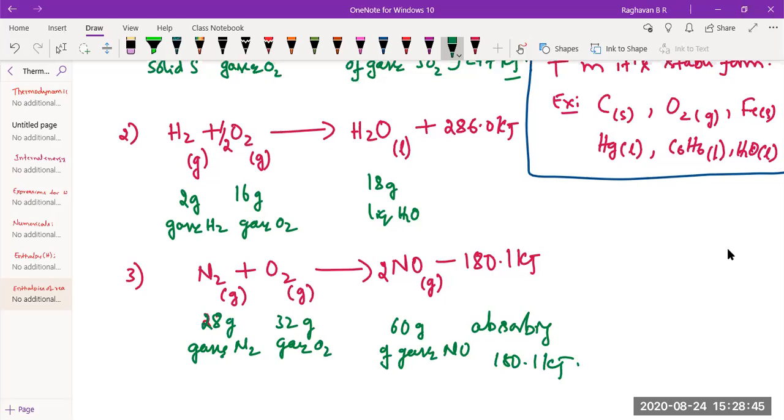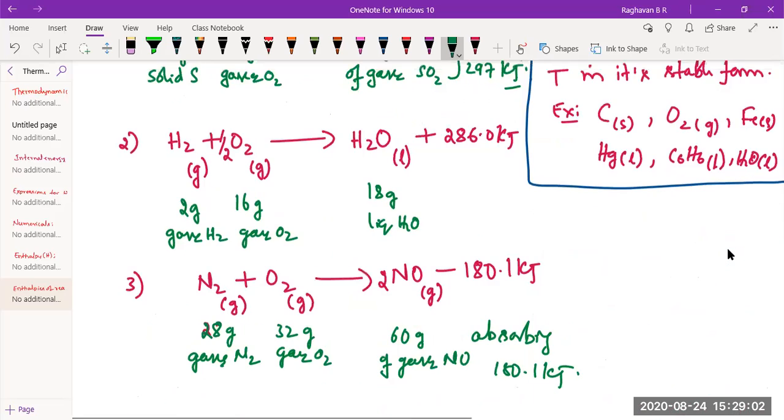Nothing will change. Because 1 mole of nitric oxide is 14 plus 16, 30. 2 moles is 60. Absorbing 180.1 kilojoules. So this is a thermochemical equation.